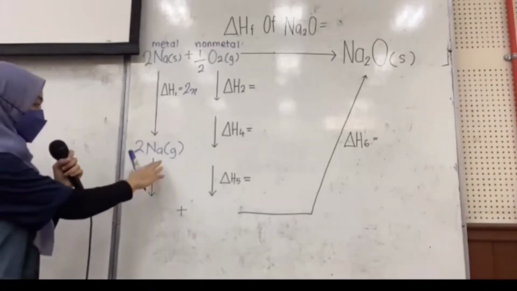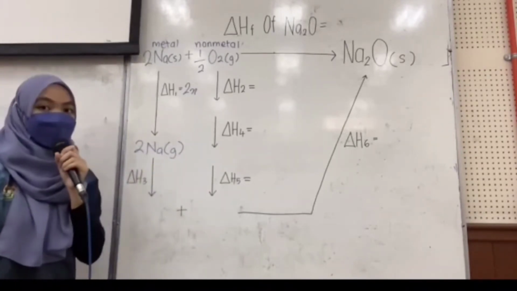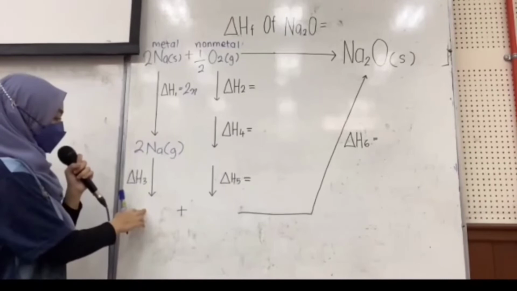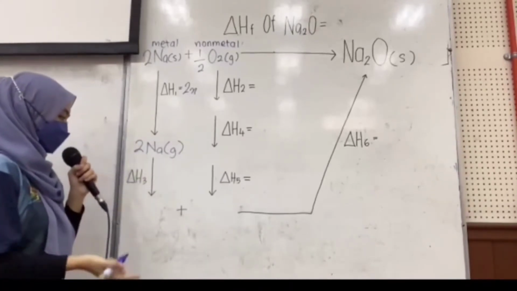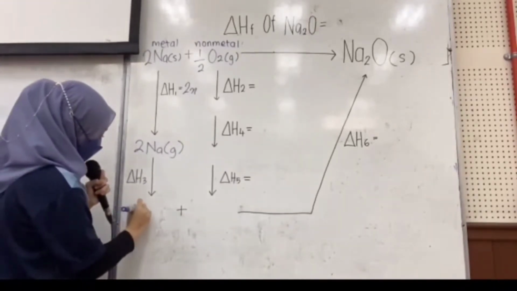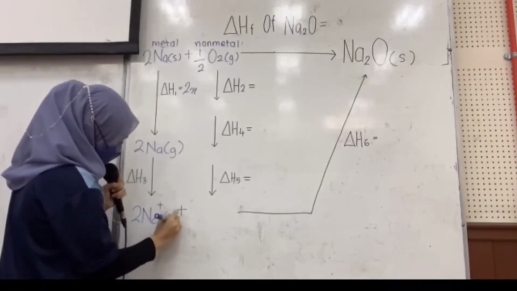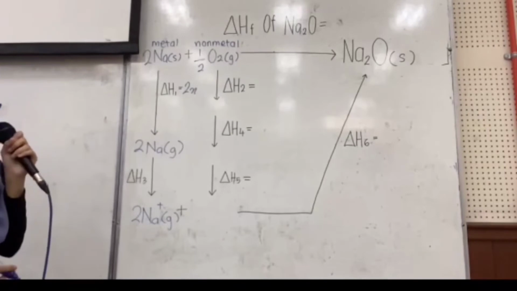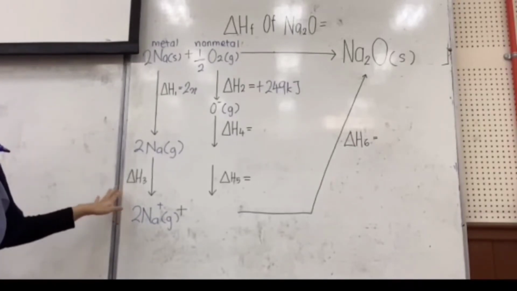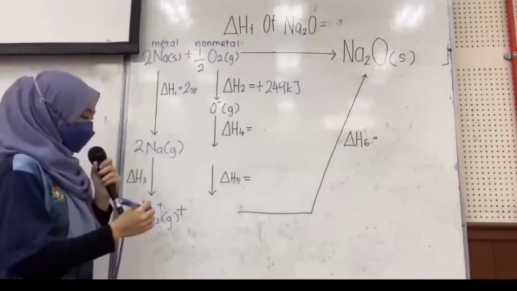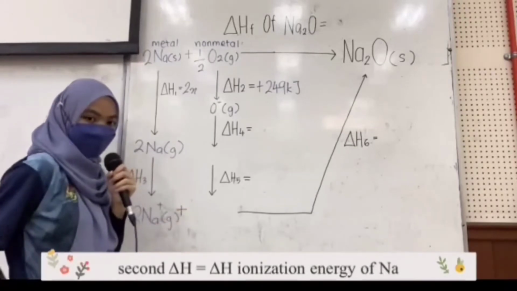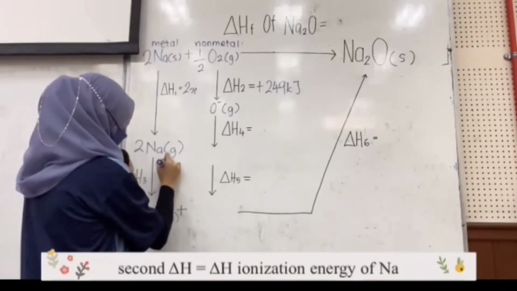Then natrium will undergo ionization energy, where it releases an electron to form ions. So it will form 2 Na plus gas. Ionization energy is also given in the question, which is 496.